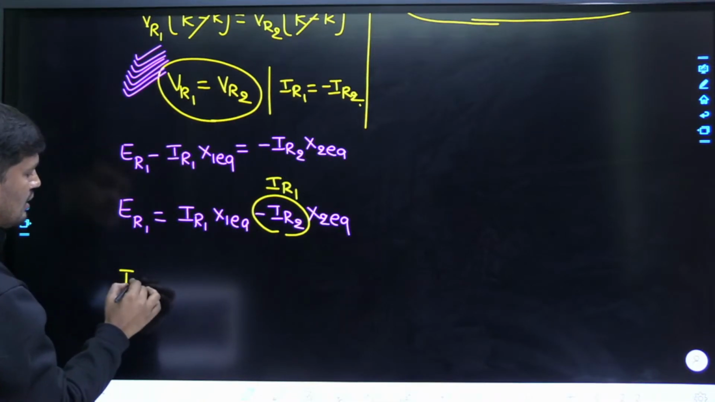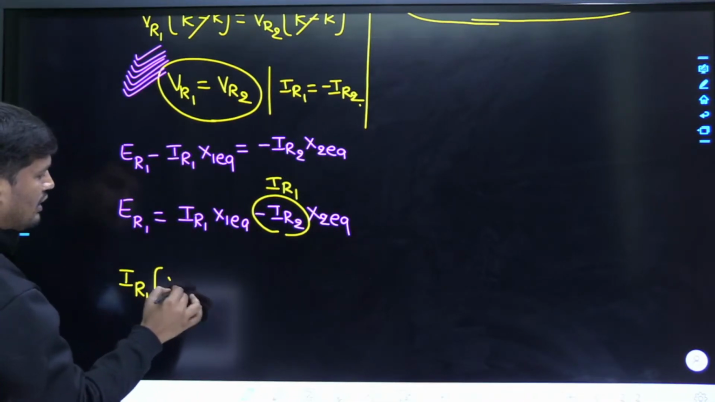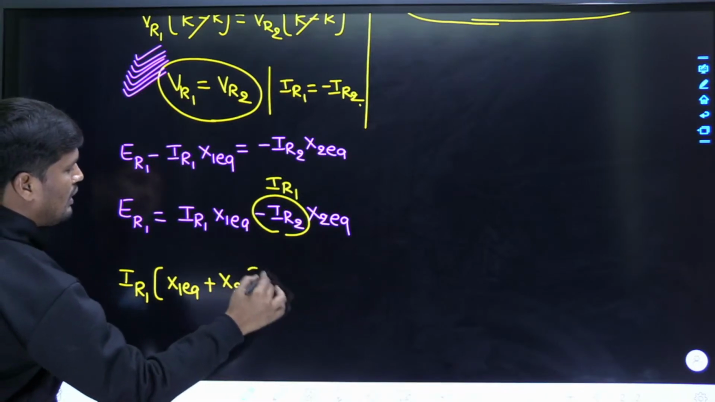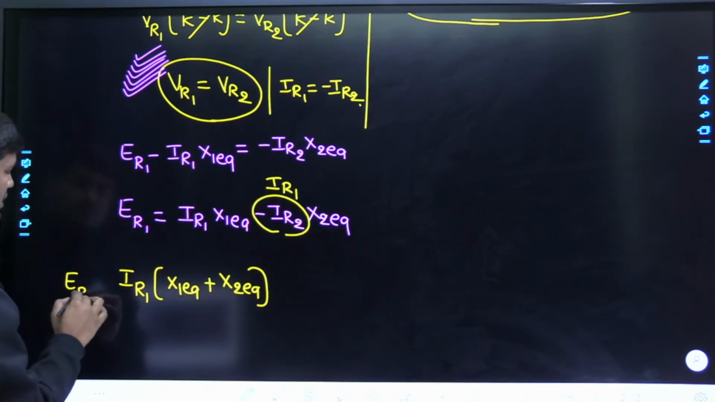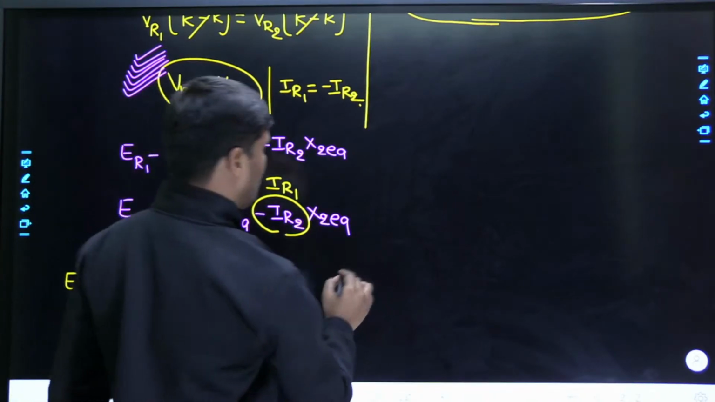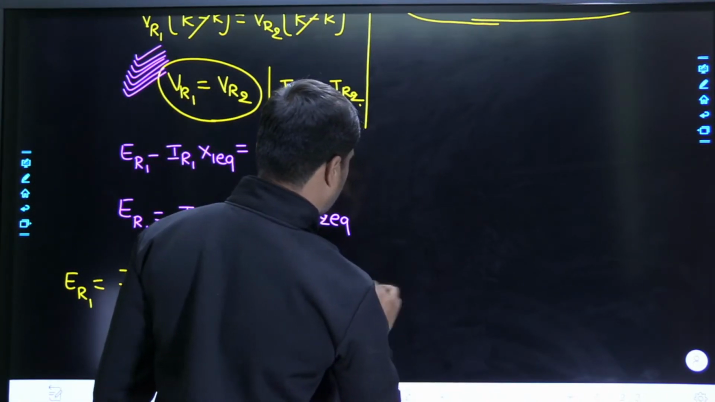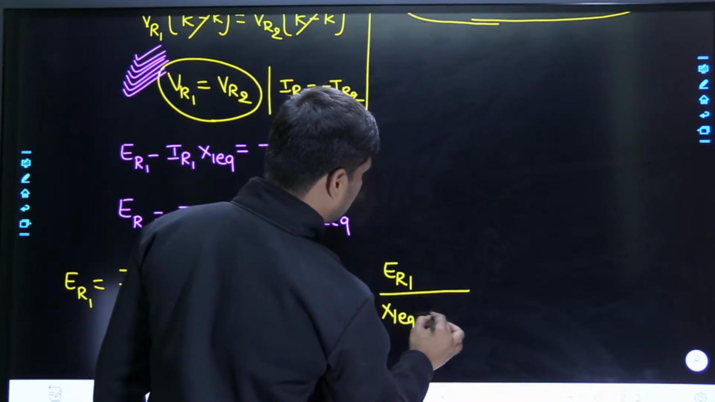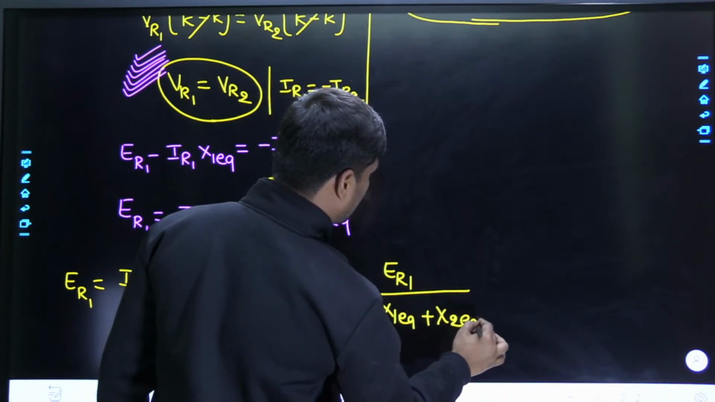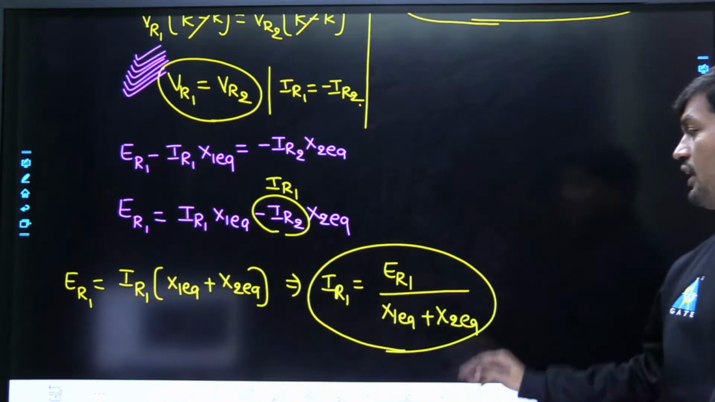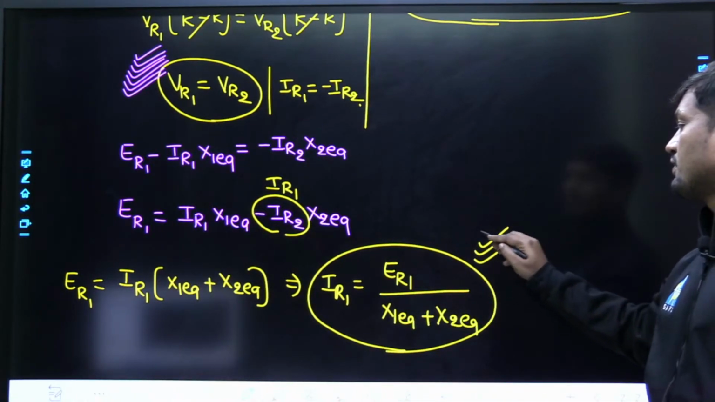From this, IR1 common, it will be X1 plus X2 equivalent is equal to the induced EMF, right? ER1 is equal to IR1 multiplied by X1 plus X2. From this, positive sequence current is equal to ER1 by X1 plus X2. This is most important. This is the current. Which current? Positive sequence current of line to line fault. Very, very important, dear friends.